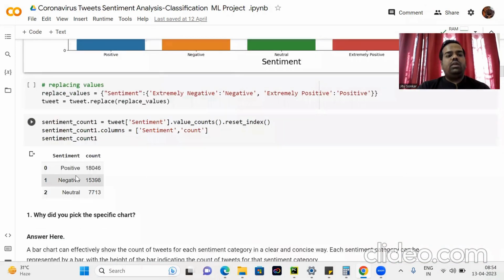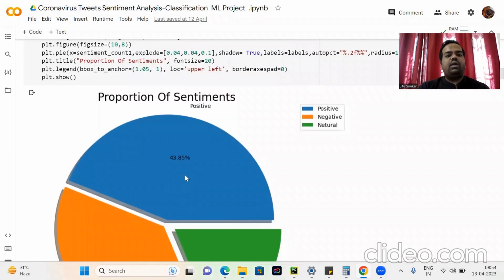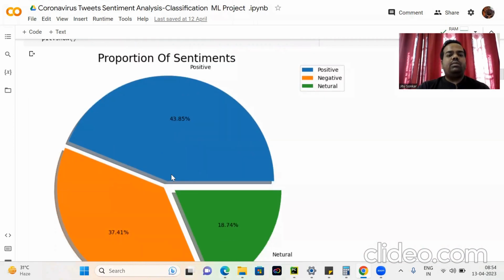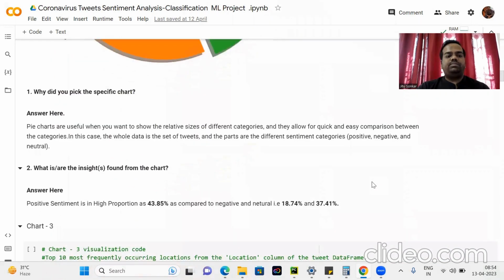So now we are left with only the positive, negative, and neutral. In this pie chart, we saw that positive sentiment has the highest proportion at 43.85%, the negative sentiment is 37.14%, and neutral is 18.74%.